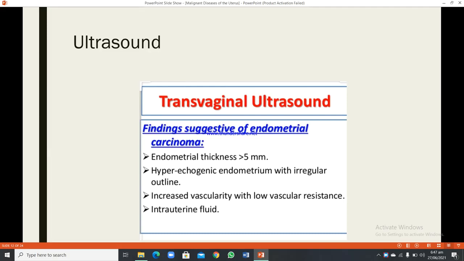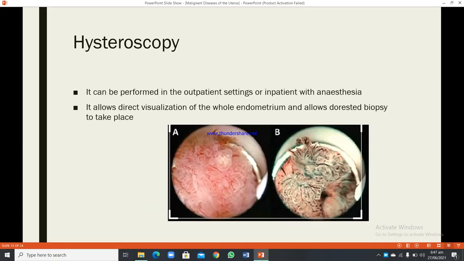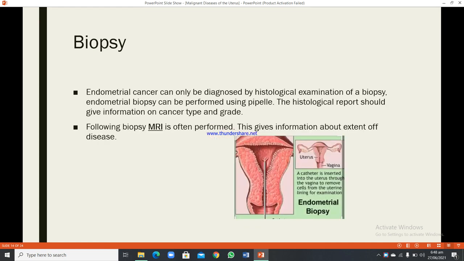Ultrasound, transvaginal ultrasound, findings suggestive of endometrial cancer: endometrial thickness more than 5 mm, hyperechogenic endometrium with irregular outline, increased vascularity with low vascular resistance, intrauterine fluid. Hysteroscopy can be performed in the outpatient setting or inpatient with anesthesia. It also allows direct visualization of the whole endometrium and allows targeted biopsy to take place.